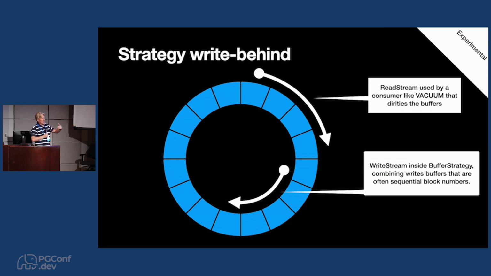So one step is to teach vacuum to use a read stream to read pages in, and that happens in this ring. And then there's a write stream that runs along behind at exactly the right time, cleaning the pages just in time so that it can reuse them, and in that way you finish up with combined IOs both in and out. I didn't explain that very well. It's actually quite complicated and quite hard to capture on a slide.